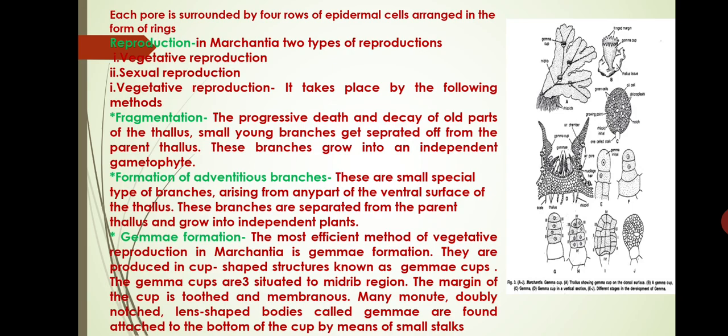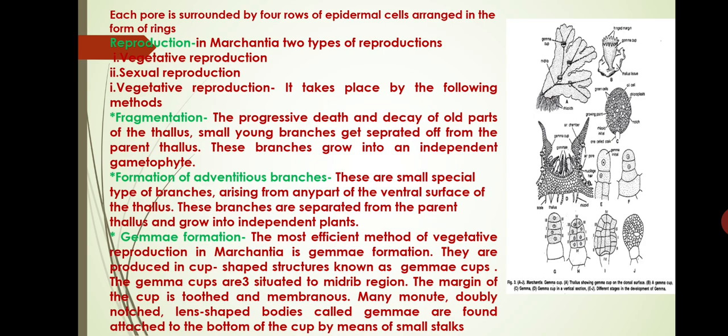The second method is formation of adventitious branches. These are small special types of branches arising from any part of the ventral surface of the thallus. These branches are separated from the parent thallus and grow into independent plants. Next one, the most important one, is gemma formation. The most efficient method of vegetative reproduction in Marchantia is gemma formation.